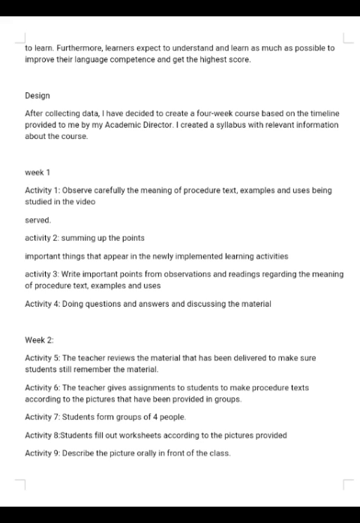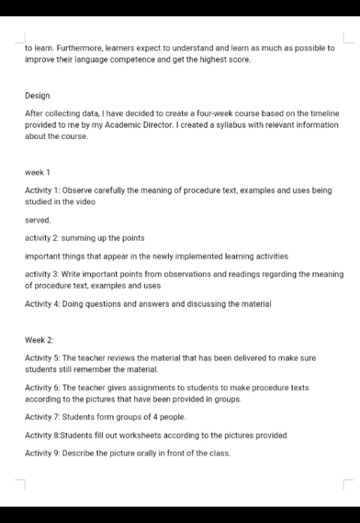Week 1, Activity 1, observe carefully the meaning of procedure text, example, and uses being studied in the video. Activity 2, summing up the points. Important things that appear in the newly implemented learning activity. Activity 3, write important points from observation and reading regarding the meaning of procedure text, example, and uses. Activity 4, doing questions and answers and discussing the material.